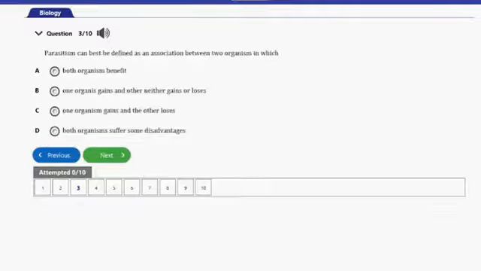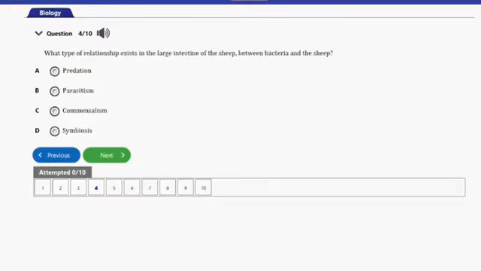It says, parasitism can best be defined as an association between two organisms in which A, both organisms benefit, B, one organism gains and another neither gains nor loses, C, one organism gains and the other loses, D, both organisms suffer some disadvantages. So the answer to this question is option C here. One organism gains and the other loses. So that's the concept of parasitism. Let's go ahead and consider the next question. That's question number 4 here.